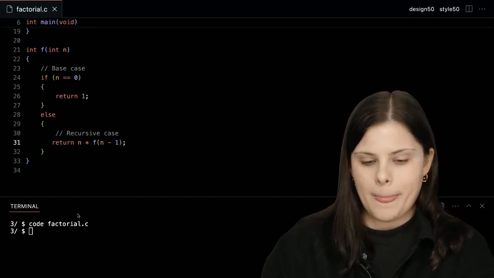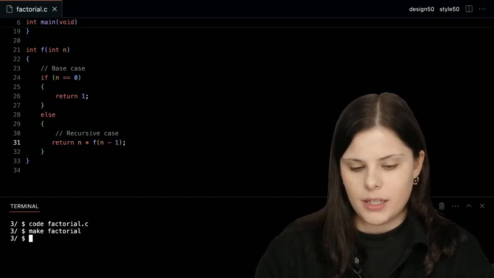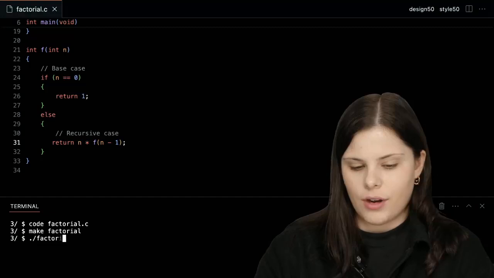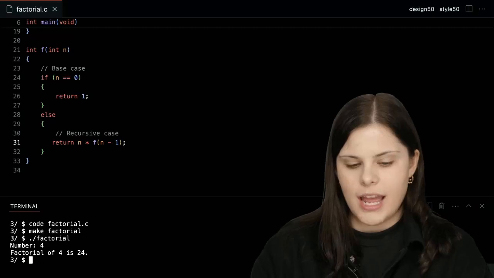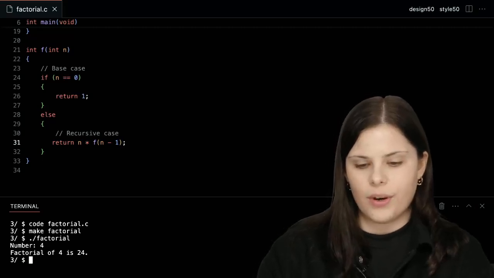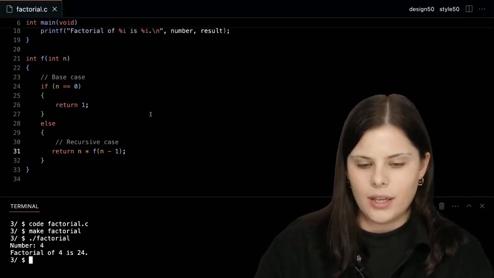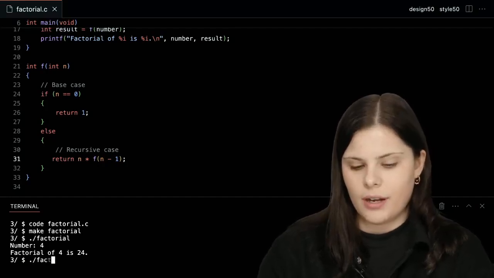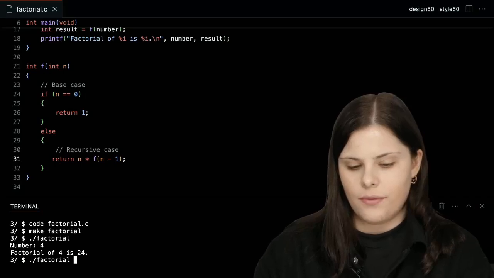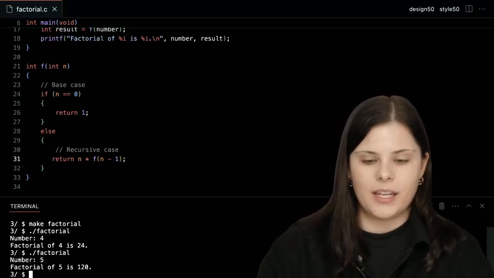Okay. So let's try compiling it. I'm going to run factorial with the number 4, and I indeed get factorial of 4 is 24. Okay, and then let's try factorial of 5, that's 120.